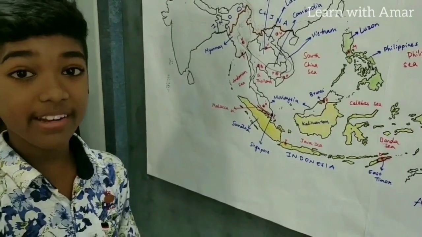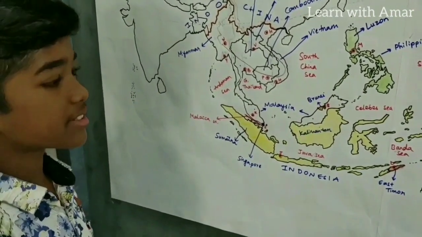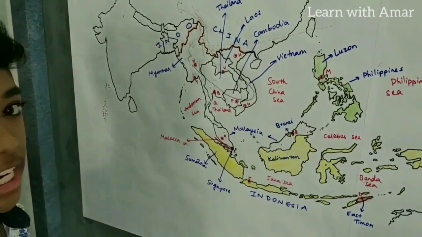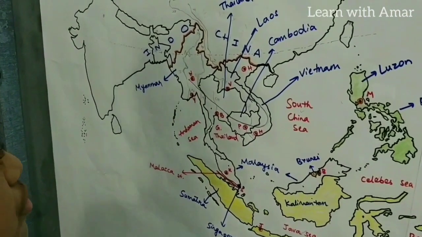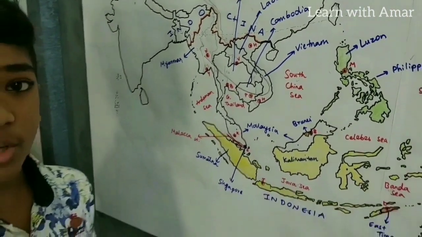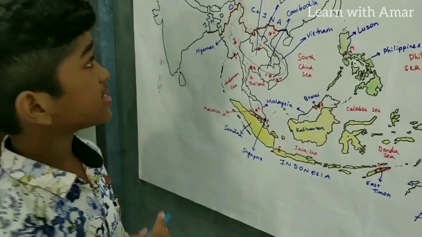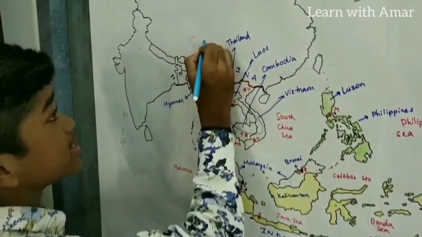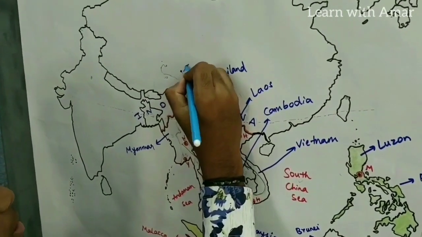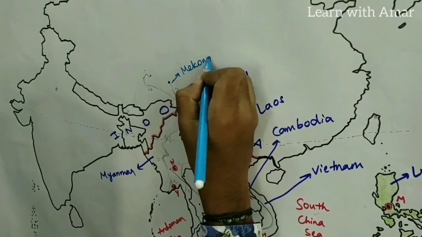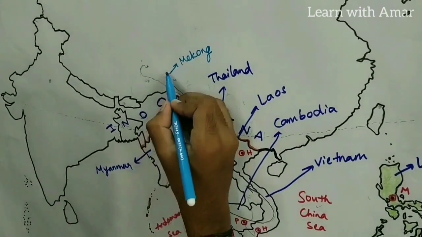Now let's look at rivers. Major rivers on the Indo-China Peninsula. So first, what is the longest river in Southeast Asia? Yes, absolutely correct. It is this one, Mekong. Mekong River is the longest river in Southeast Asia.